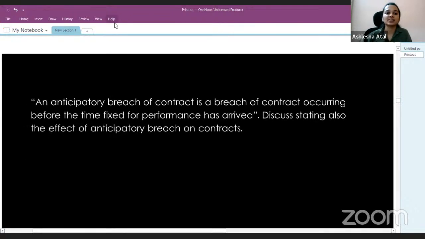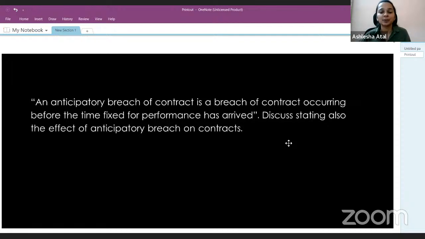So the next question is a direct question. I don't think there's a need for a lot of discussion for this particular question. The question says, an anticipatory breach of contract is a breach of contract occurring before the time fixed for performance has arrived. Discuss, stating also the effect of anticipatory breach of contract.